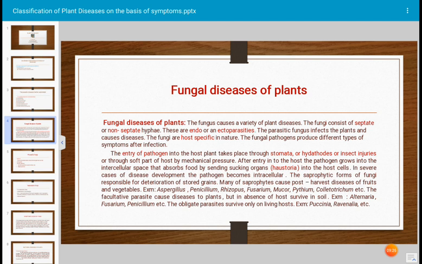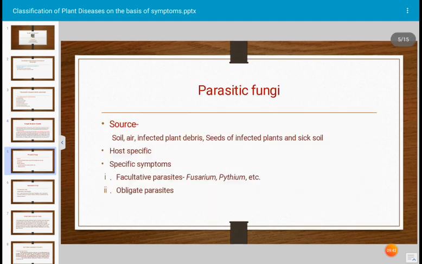The obligate parasites of plants include the rust disease causing fungi, Puccinia graminis, which causes rust disease of wheat. They require a living host plant for their life cycle, survival and multiplication.